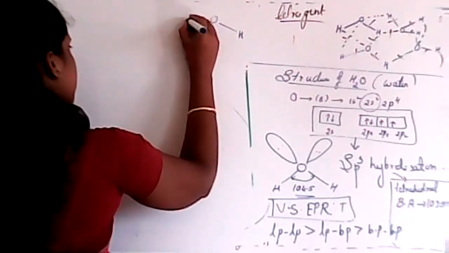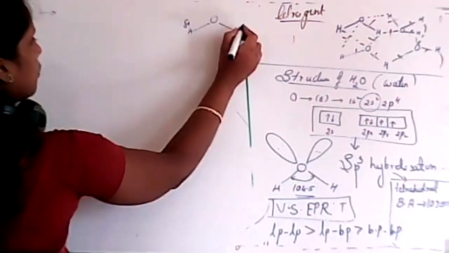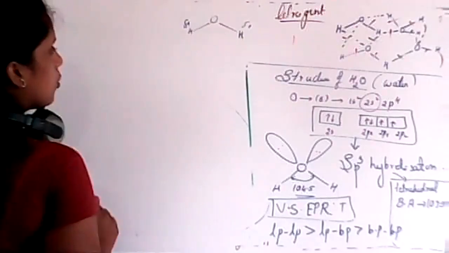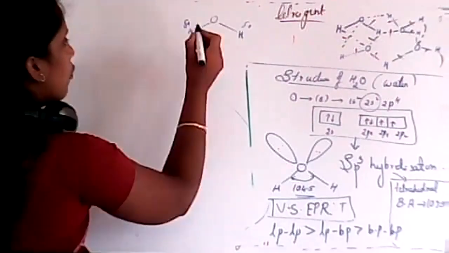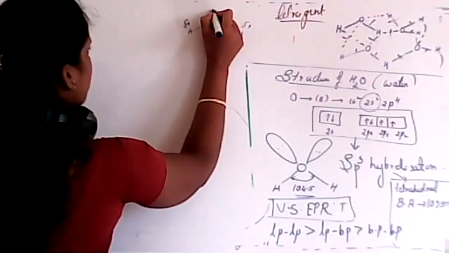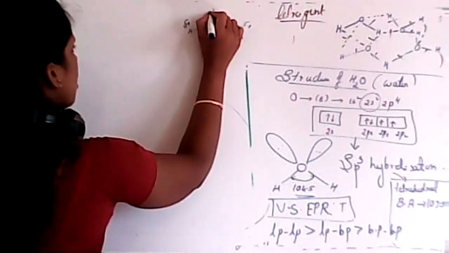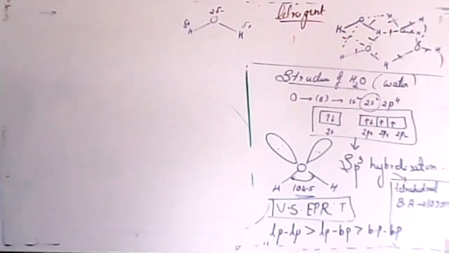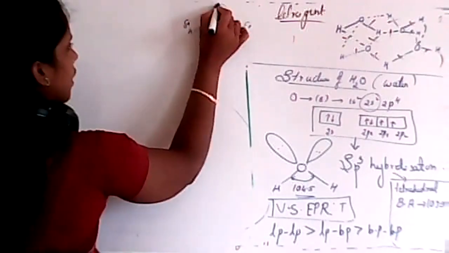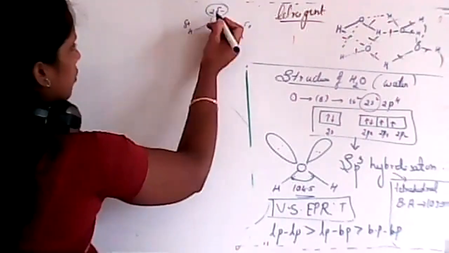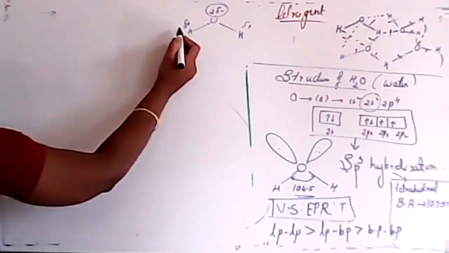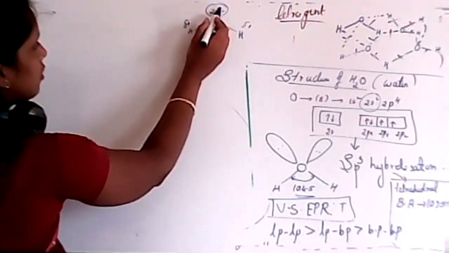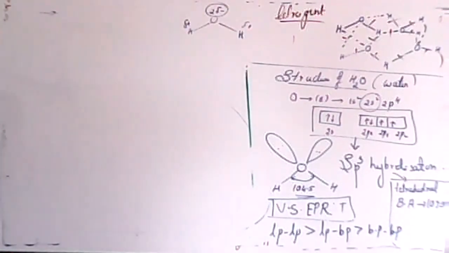The hydrogens are partially electropositive. Oxygen is partial negative, and to balance the two delta plus we need two delta minus, isn't it?